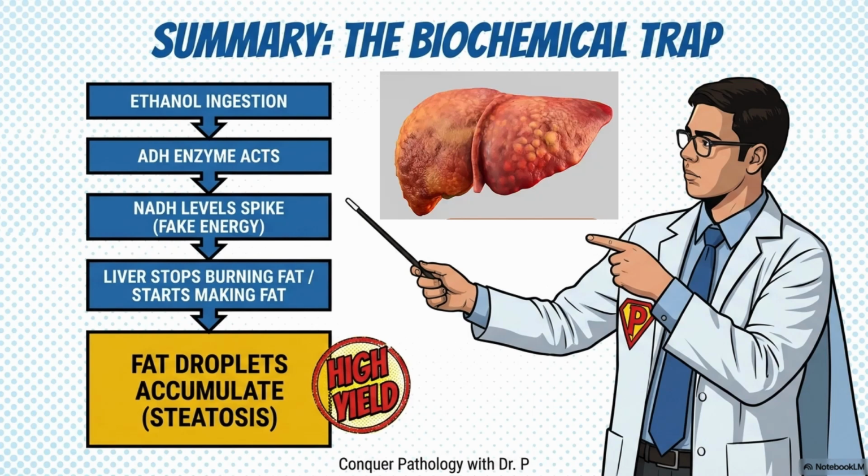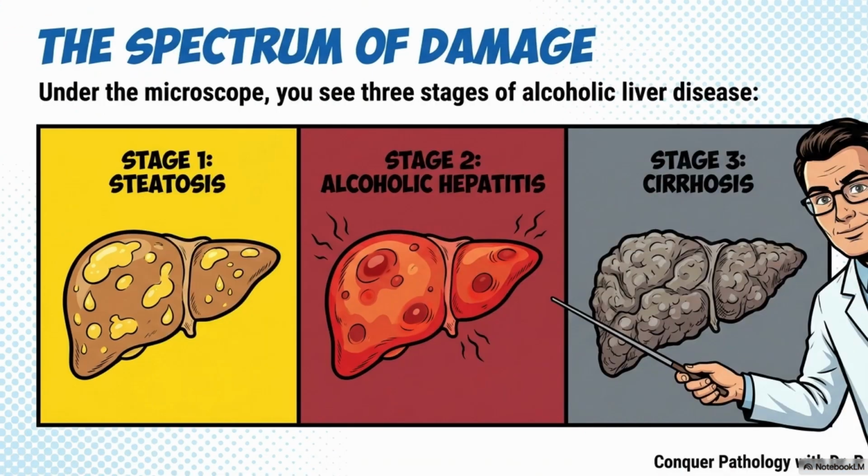Look at the liver on the screen. It is yellow, greasy, and enlarged. Why? Because it is literally stuffed with fat that it refused to burn. But remember, this is just the beginning. Let's walk through the stages of destruction.